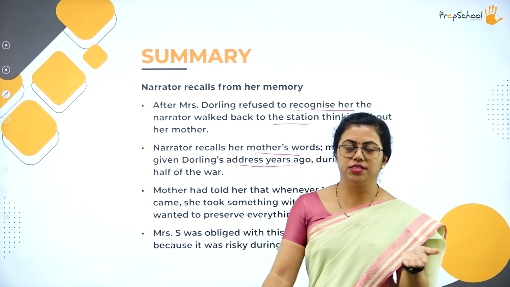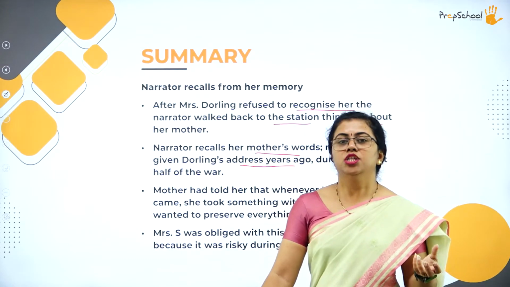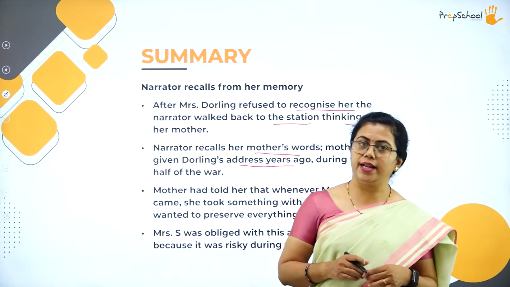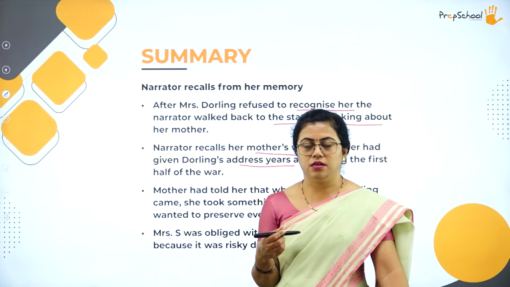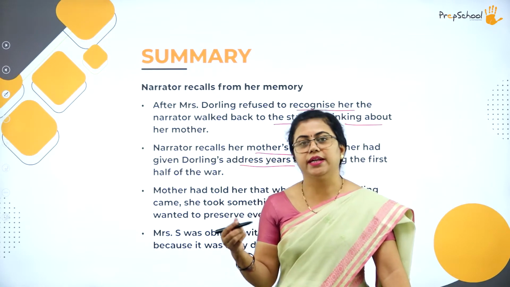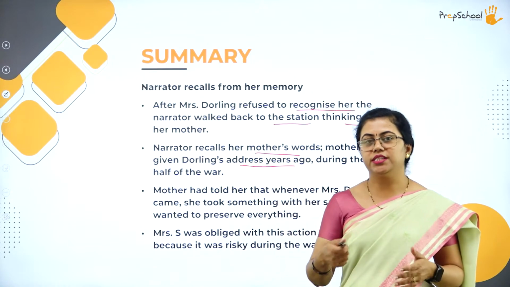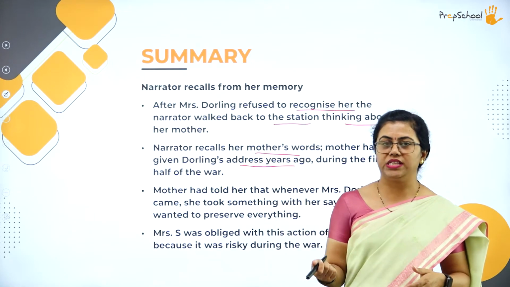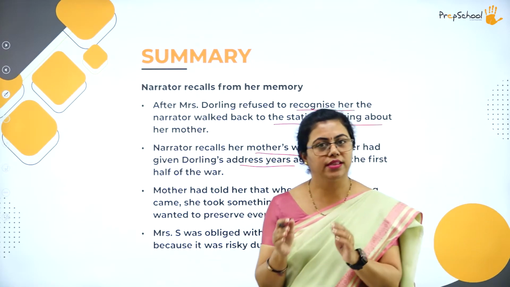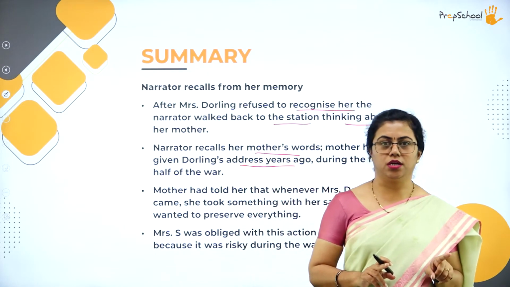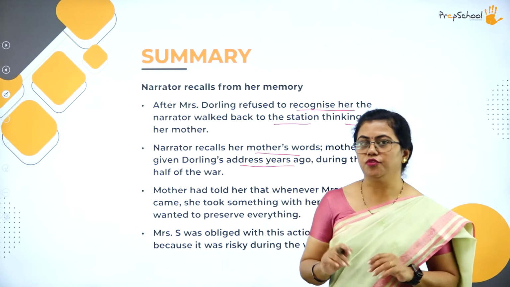One day when she was there in her mother's house, she gets up late and comes down from upstairs. At that time the mother was about to meet someone, that is Mrs. Darling. She tells her, see, this is Mrs. Darling, she lives there at number 46 Marconi Street. So that is all she remembers, that before the war the mother had told her about Mrs. Darling. So that was the first part.